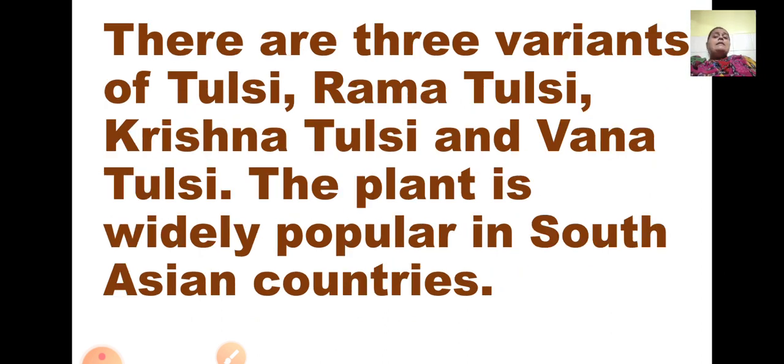There are three variants of tulsi. Variants means types. First one is Rama tulsi, second one is Krishna tulsi, and third is Vana tulsi. So how many types of tulsi are there? There are three different types of tulsi. One is Rama tulsi, second is Krishna tulsi, and third is Vana tulsi. The plant is widely popular in South Asian countries. So it is widely being used in which part of the world? It is used in South Asian countries.